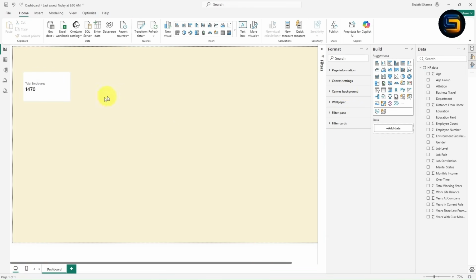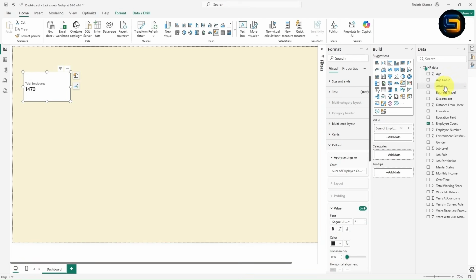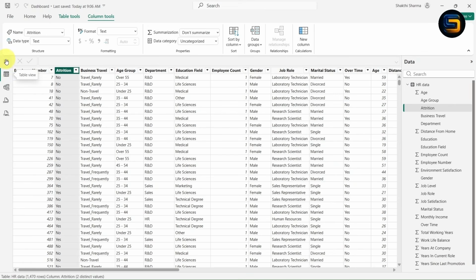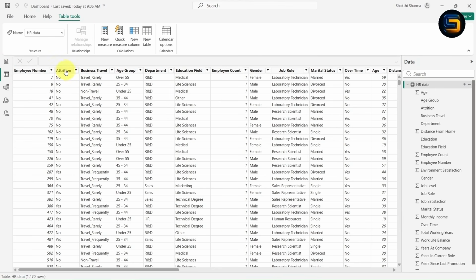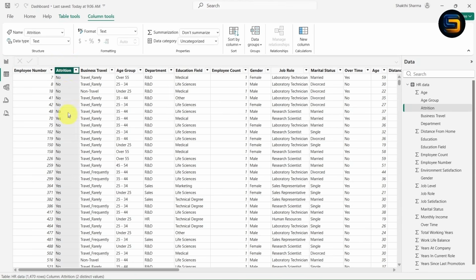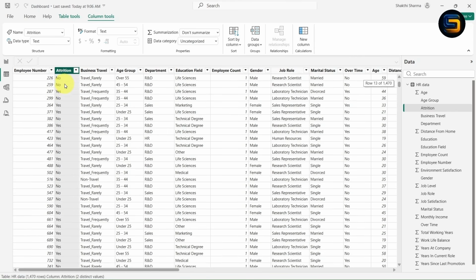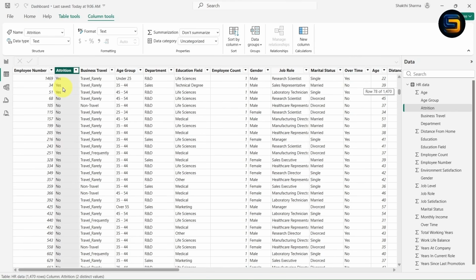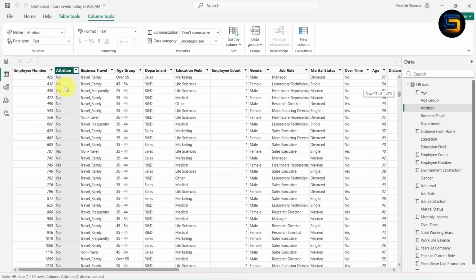Okay, now look here guys, let's suppose you drag the attrition column inside the value, now you will not get an accurate output. Why? Because the attrition column contains categorical data. So basically it will not show you the value. So what you can do is just go to the table view. Now inside the table view, this is the attrition column. With the help of this attrition column, we need to find how many employees left the company.